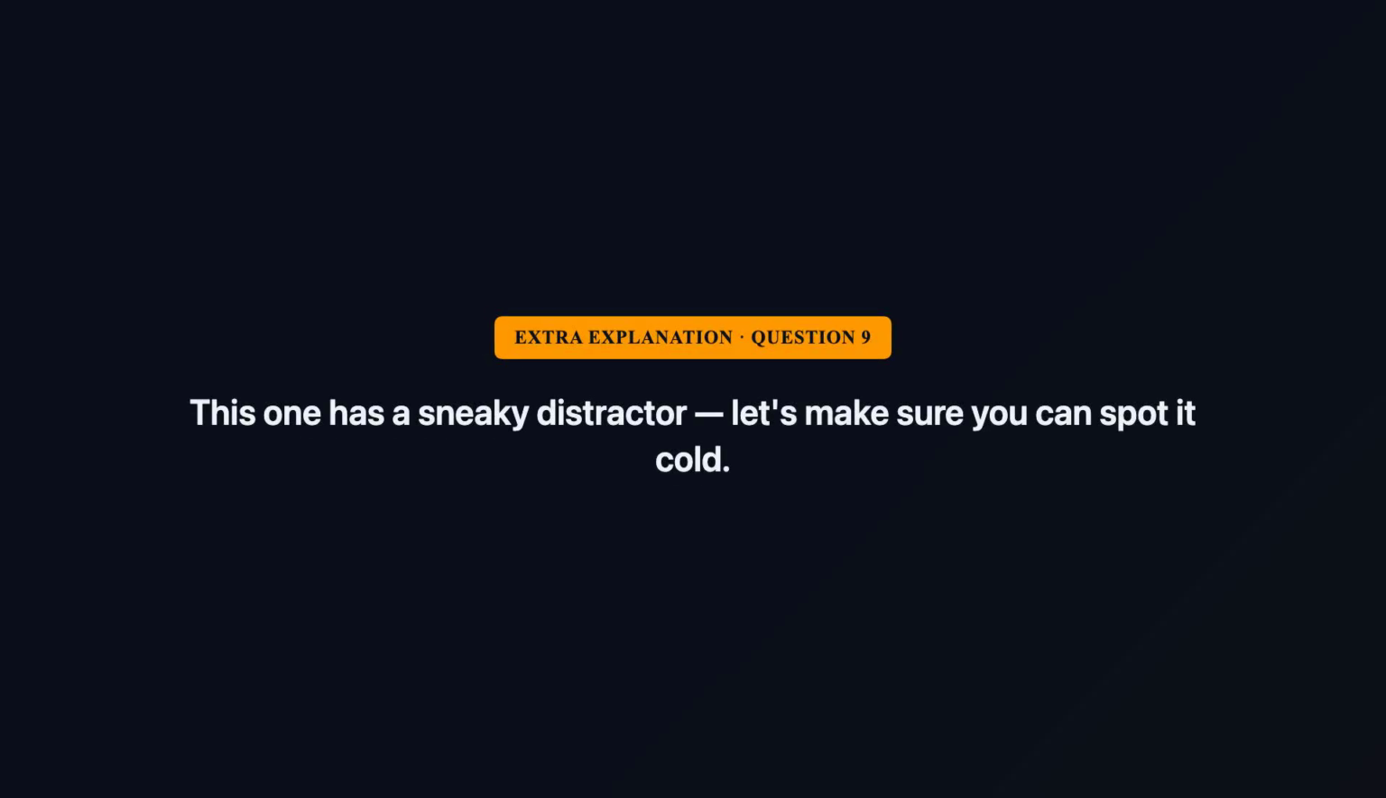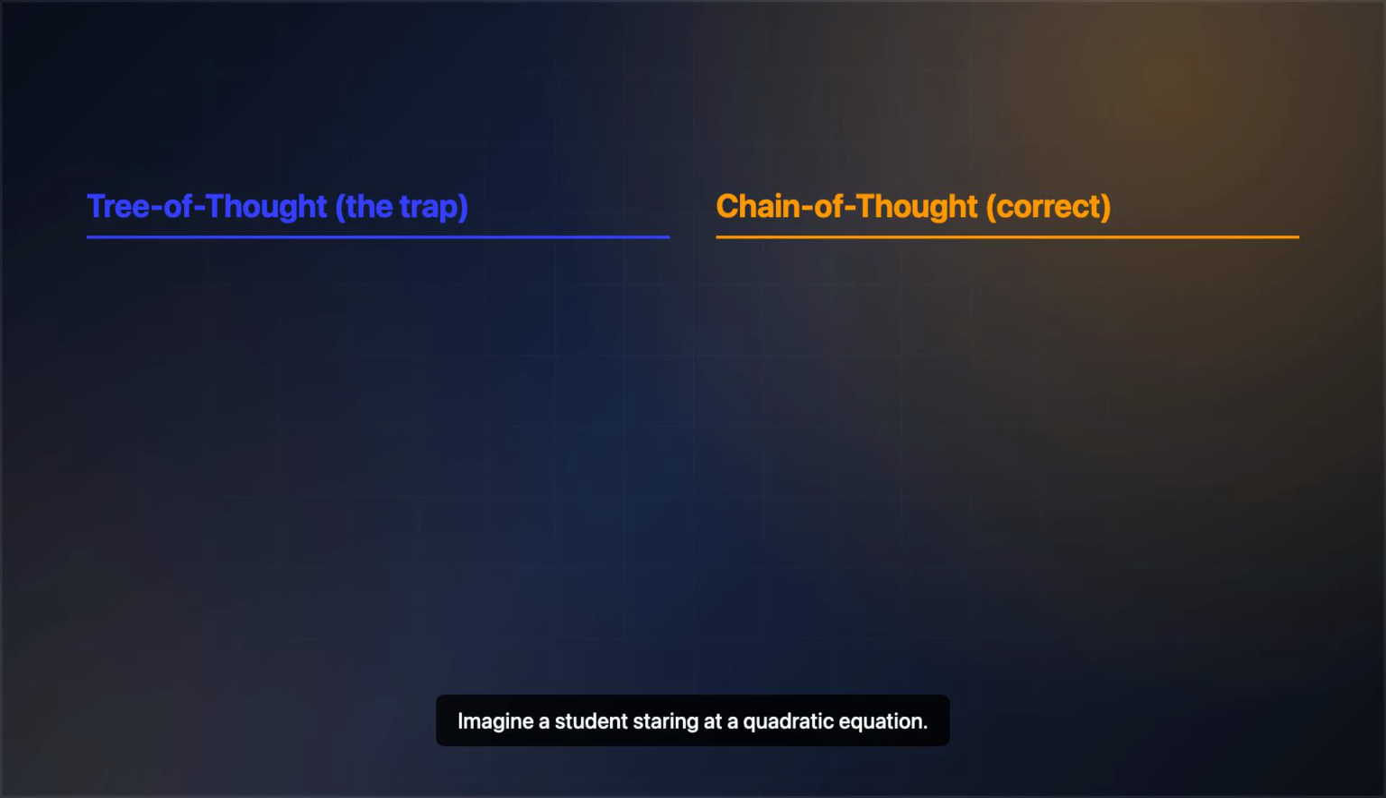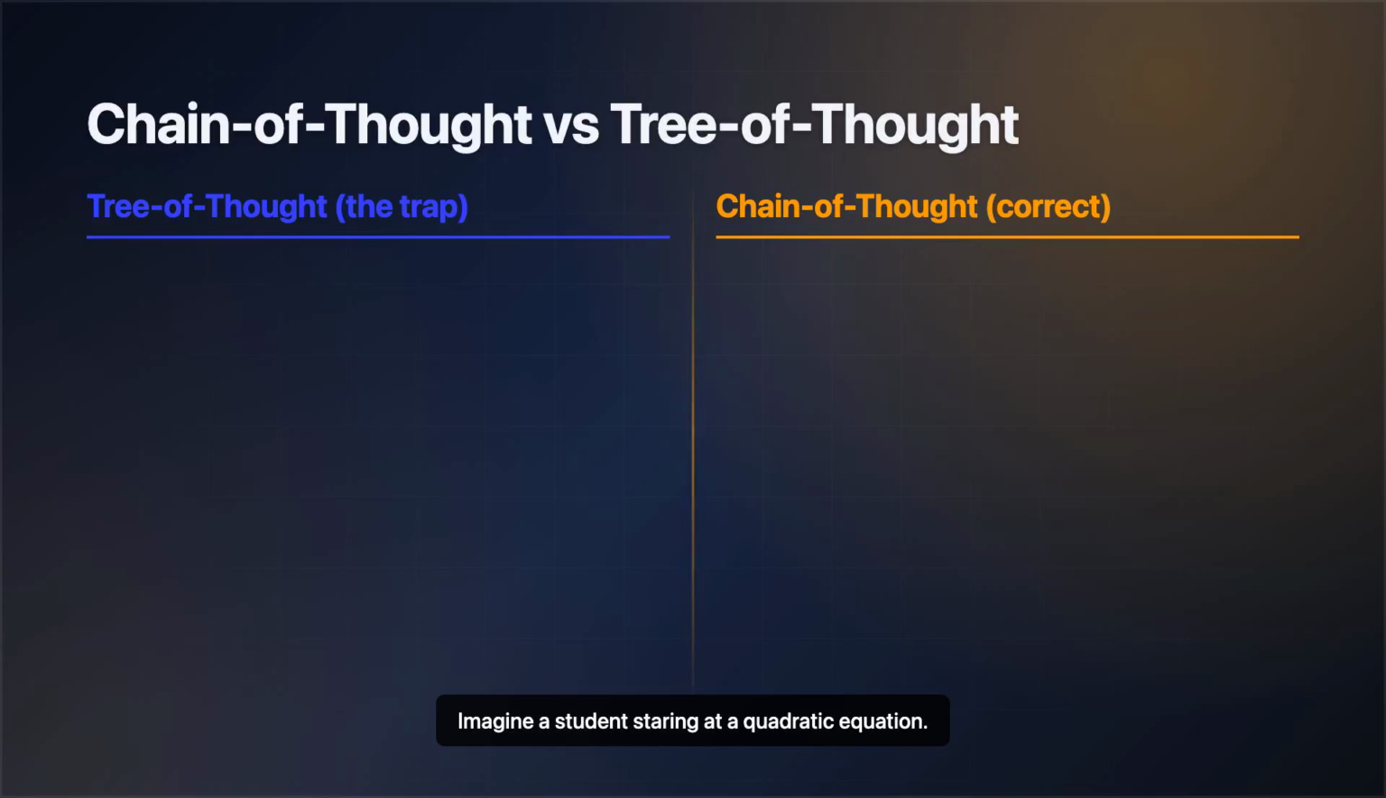This one has a sneaky distractor. Let's make sure you can spot it cold. Imagine a student staring at a quadratic equation. They don't need the AI to explore 5 solution paths at once. They need one clean walkthrough, step by step. Chain of thought prompting does exactly that. Just add "let's think step by step" to your prompt. The model then shows its work. Subtract 15 from both sides. Divide by 3. X equals 3.